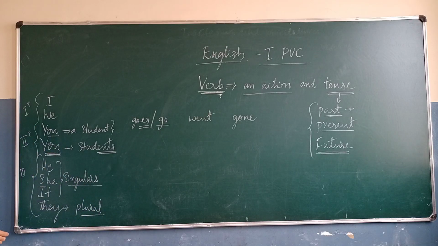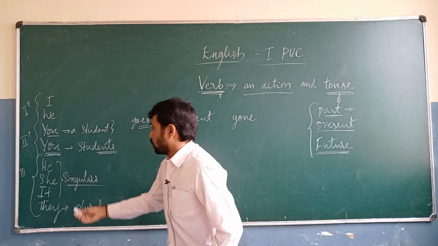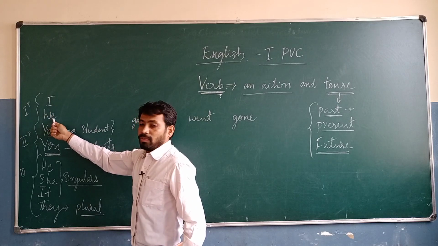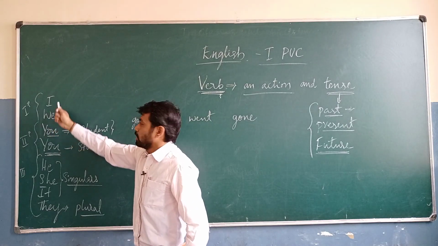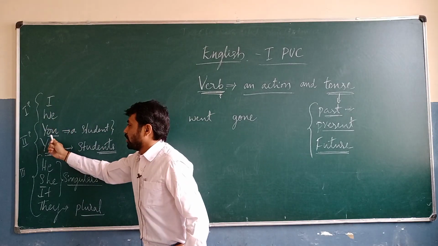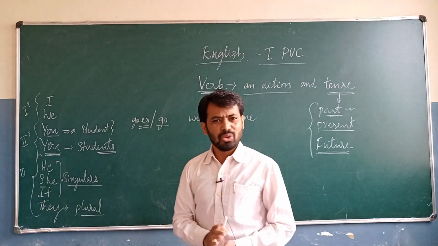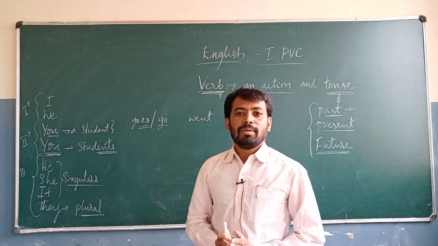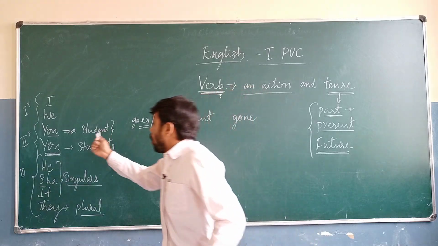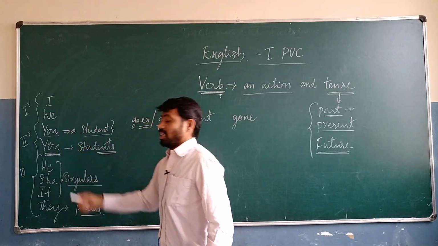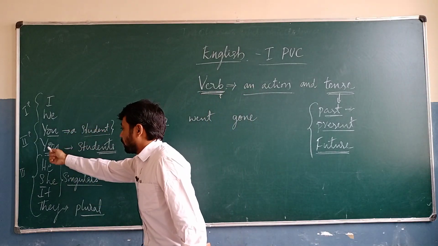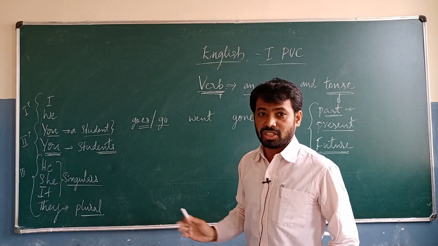Here you have to observe I and we, first person, singular and plural, and you, only one you, with no change. If the object is singular, we take this is; if the object is plural, we take these are. Like that. That's all.